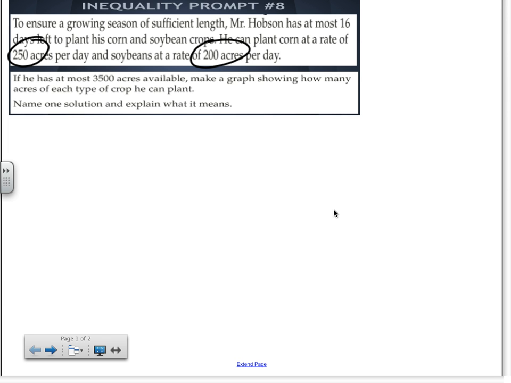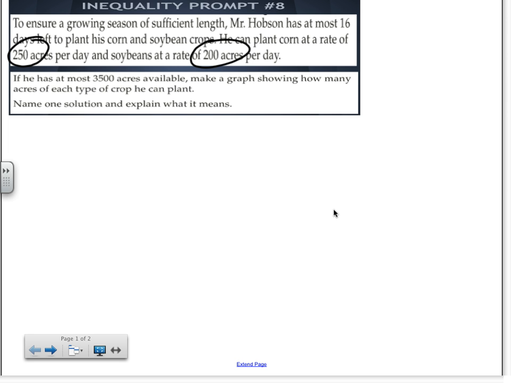What's involved here? It involves multiplication, right? What are we trying to find when we take 250 acres times 5 days? How much you can plant. Right, how many acres you can plant in that many days.